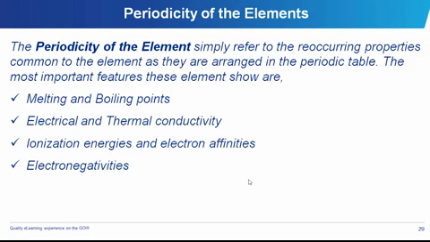Now, talking about periodicity of elements, we have several things which elements have in common, like how the atomic size grows and contracts. But very important, there are 4 particular features which we'll mention and talk about briefly. The first of them is the melting and boiling point.